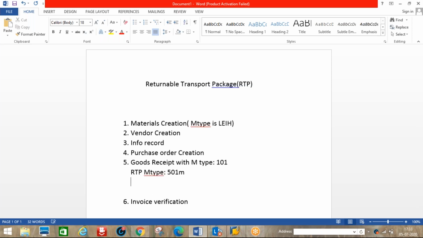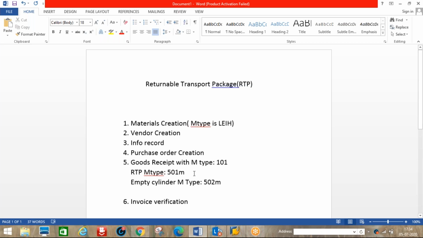Then when you send empty cylinders, 502 M will come. The same applies to this returnable transport package. What are the movement types that will come? So 101, 501 M, 502 M.